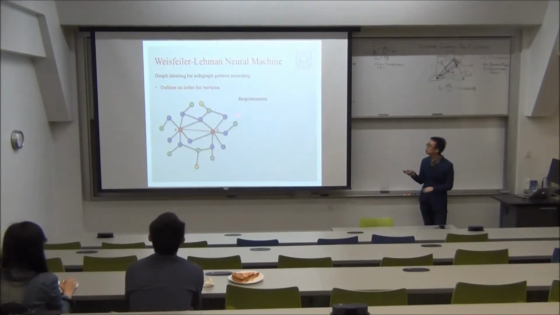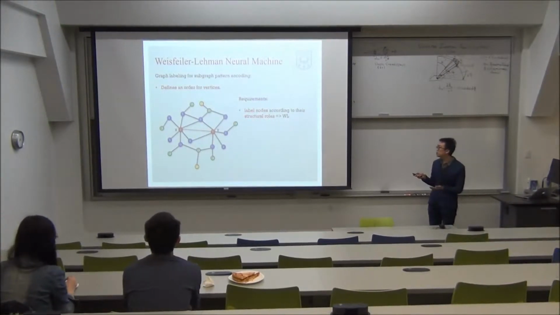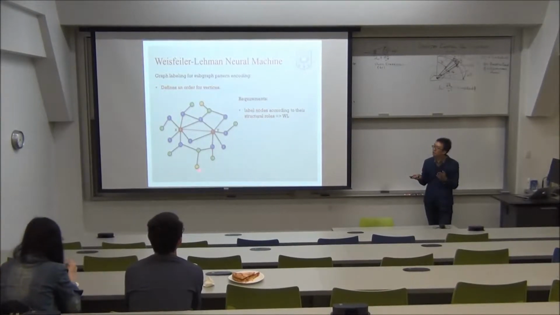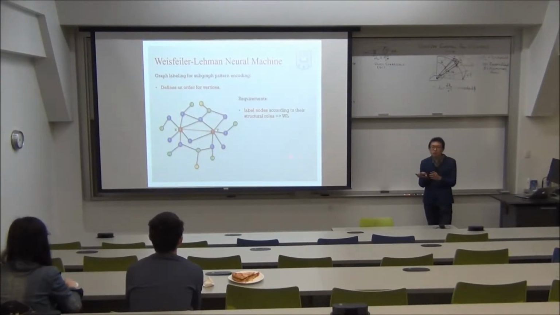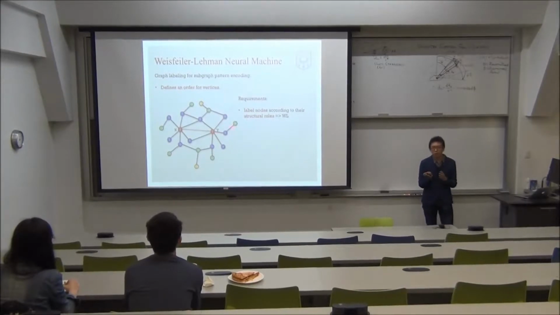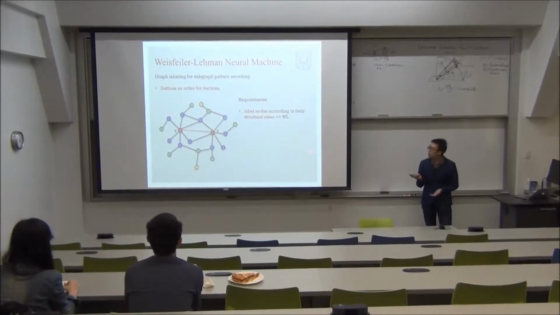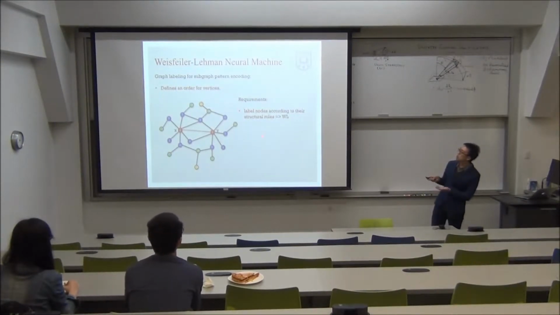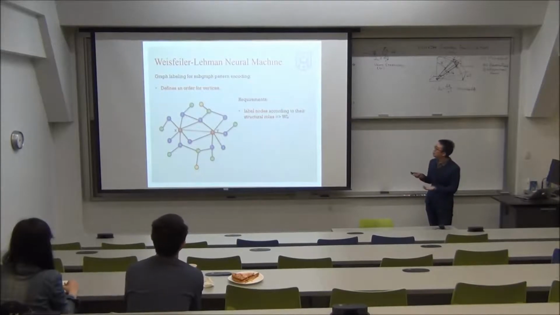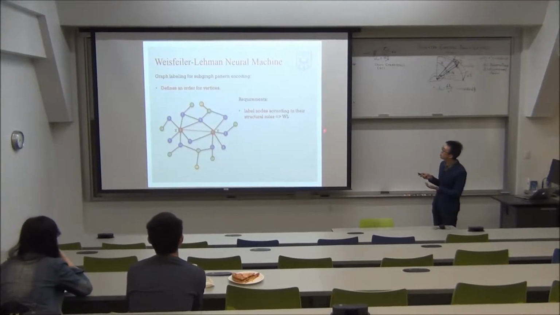Intuitively, we have two requirements for the graph labeling methods used here. Firstly, it should label the graph vertices according to their structural roles within the subgraph. That is to say, two nodes of two different subgraphs should have similar labels if and only if they have similar structural roles within their respective graphs. This is important for machine learning models to read different subgraphs in a consistent order. And later we will show the WL algorithm is an eligible one.